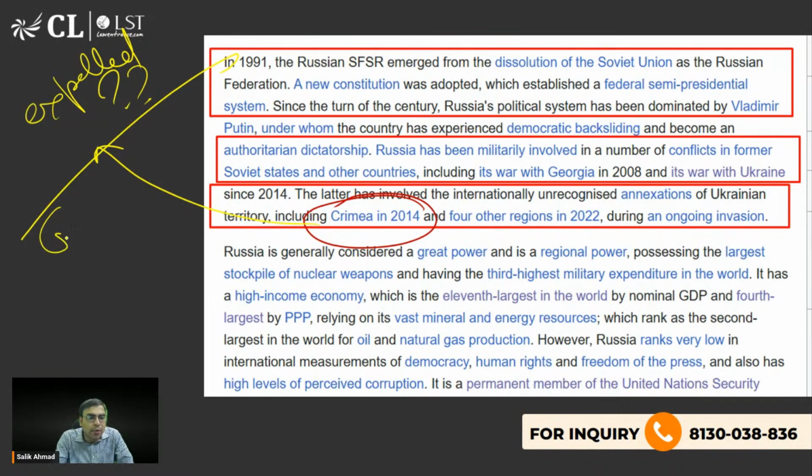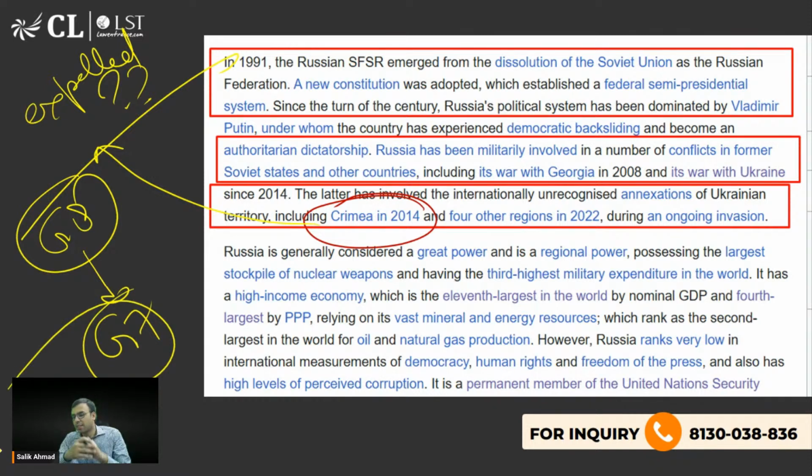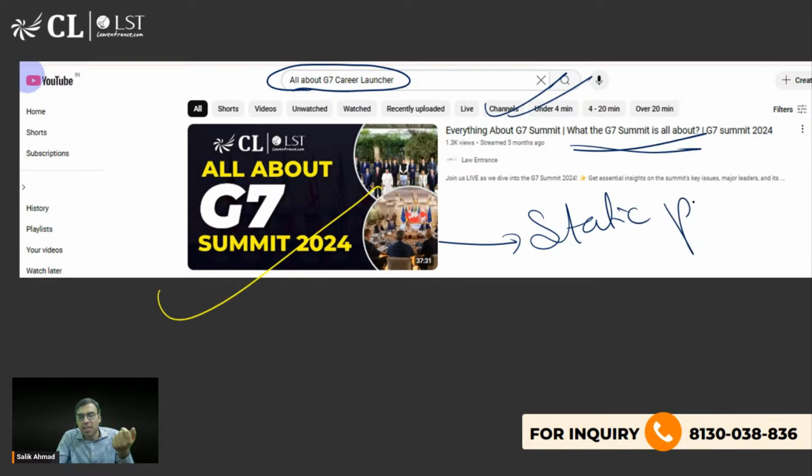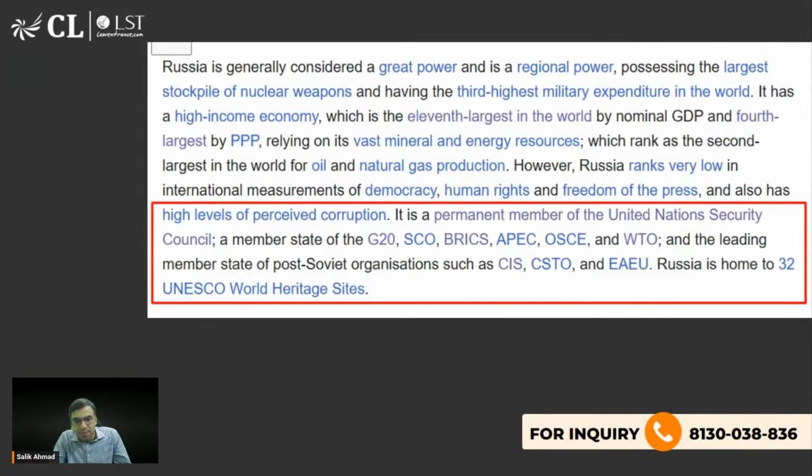Yes, very good. So at that time it was called G8 and Russia was expelled. Again it became G7. ठीक है. Yes, सैफे जोमानी, आप G8 लिखो तो ज्यादा अच्छा है, because at that time it was called G8, but okay fine, G7 भी लिख सकते हो. It depends upon whatever the question is. मैंने एक क्वेश्चन वीडियो बनाया है last year G7 समिट पर, search 'All about G7 Career Launcher', you will get this video, ठीक है. So now whenever we will be having a G7 summit, we'll be having a video, but this is still helpful because we have discussed a lot of static portion here इसी में, तो हेल्पफुल होगा. तो आप जाके देख सकते हो if you are interested. G8 to G7, very good, हाँ ग्रेट, ठीक है.